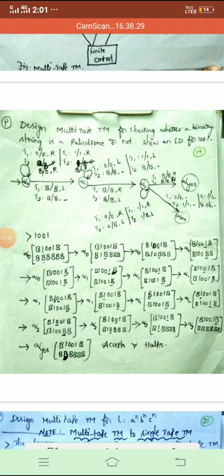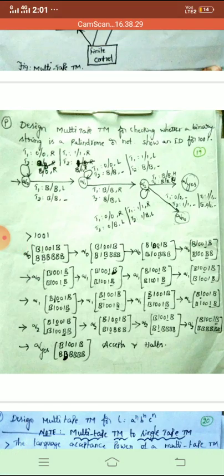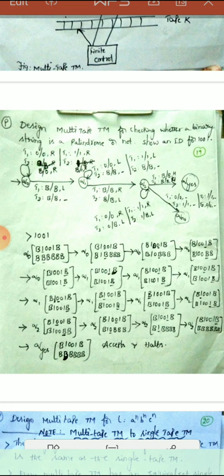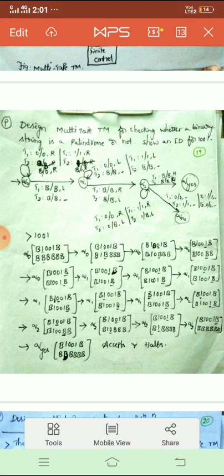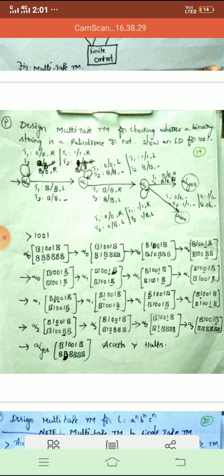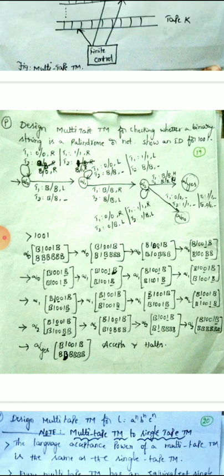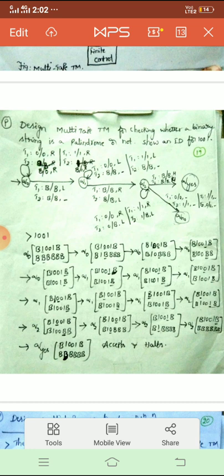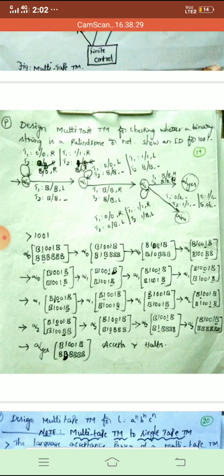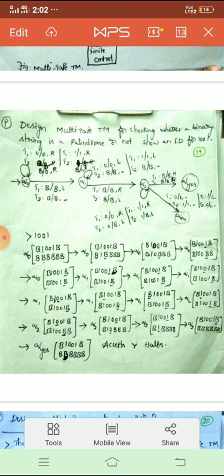What is the purpose of moving to the first symbol? Because now my process gets started. The first symbol in tape 1 must match with the last symbol in tape 2. That's why I didn't make any movements in tape 2.